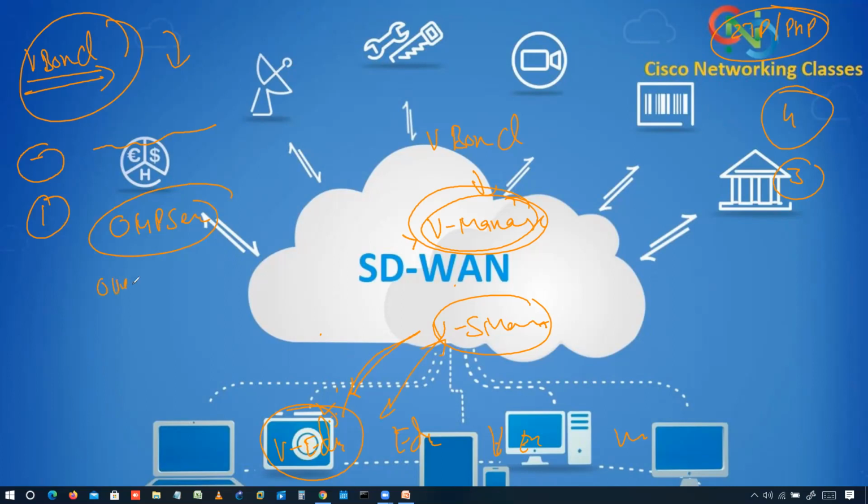This is your Overlay Management Protocol. Using this session, the vEdge devices will start learning prefixes, routes, service routes, encryption keys, and policies. Whatever things the vSmart has, the vEdge device will start learning these things.